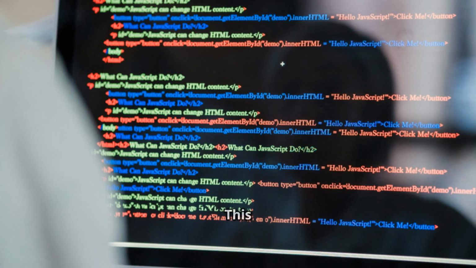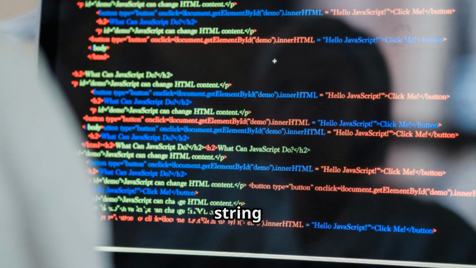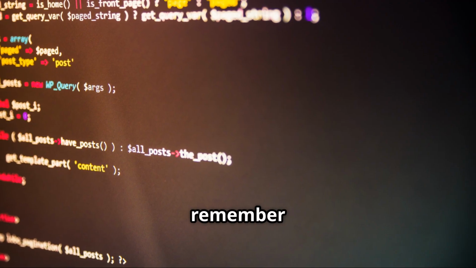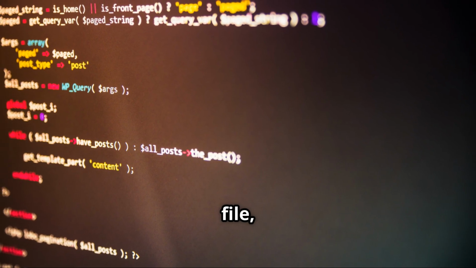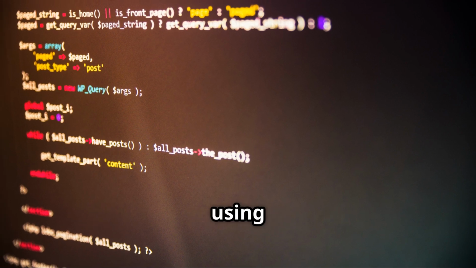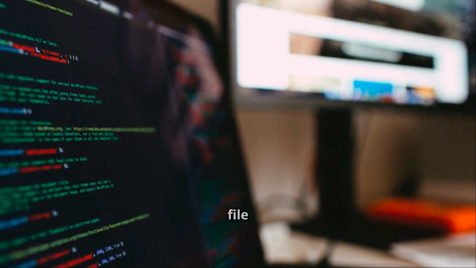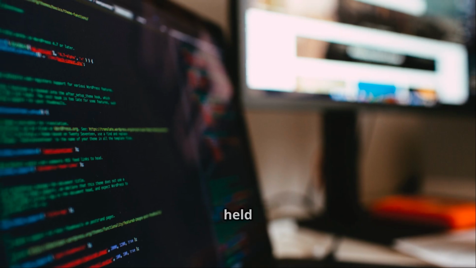Here's an example. This line of code writes the specified string to the file object referenced by the variable. It's crucial to remember that after you've finished writing to a file, you should close the connection using the close method. This ensures that all the data is properly written to the file and releases the resources held by the file object.